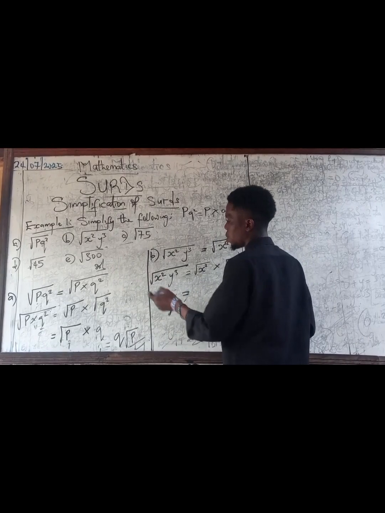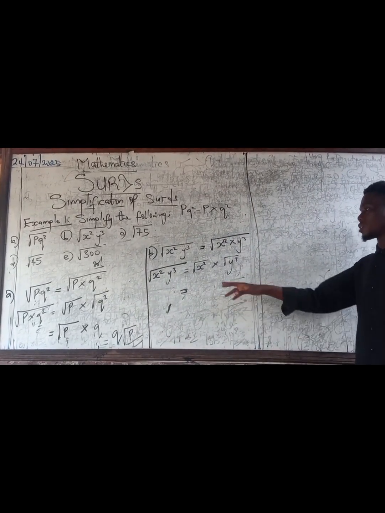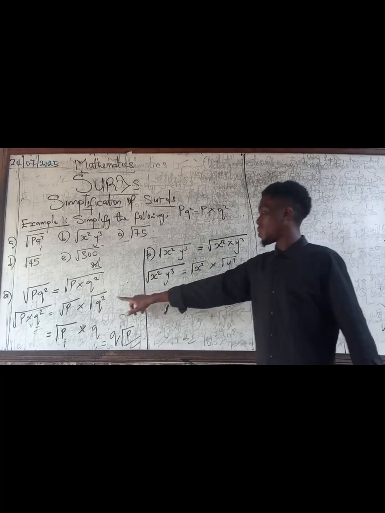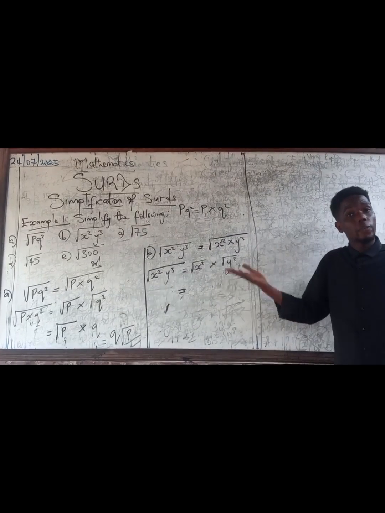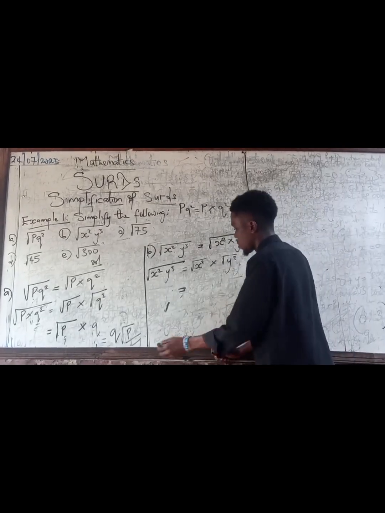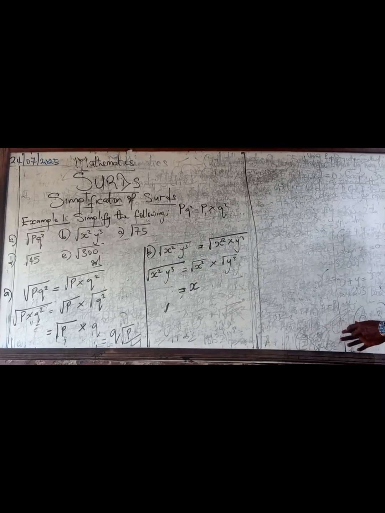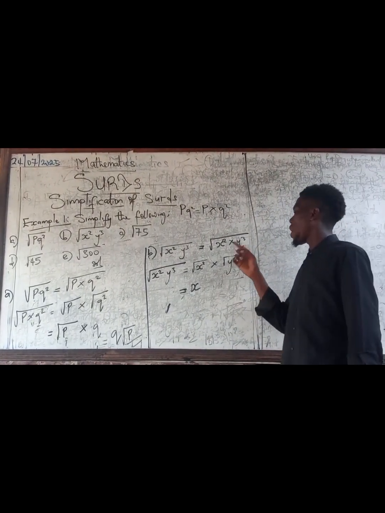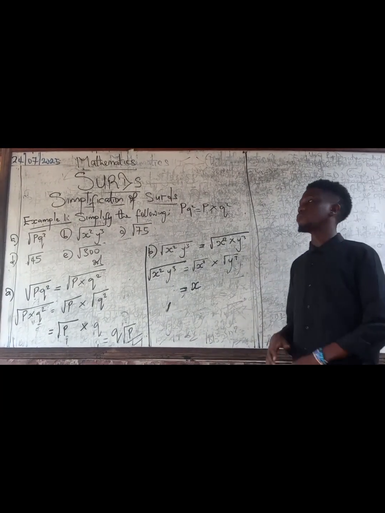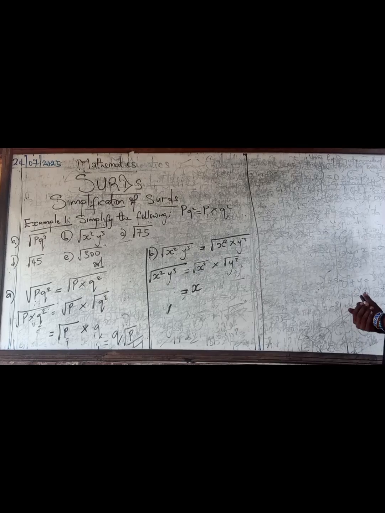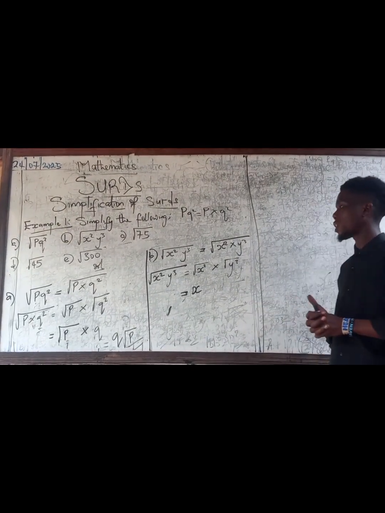So just like we did for the square root of q squared, which was q, right? So obviously what will be the square root of x squared? It will be x. Now we have square root of y cubed. What is square root of y cubed?